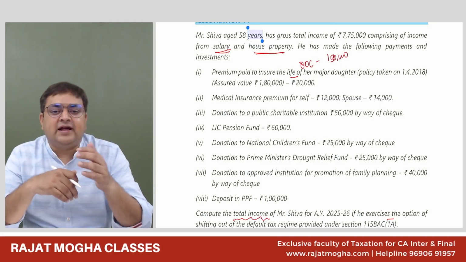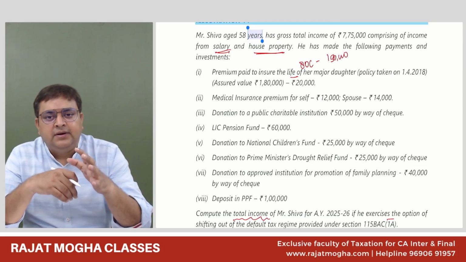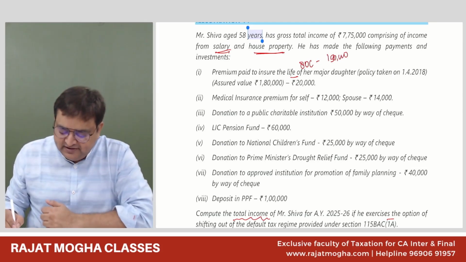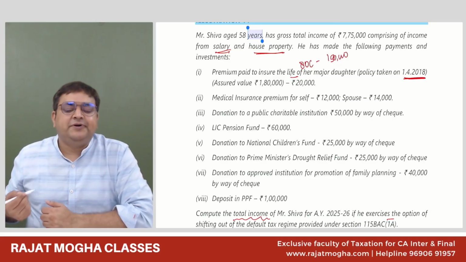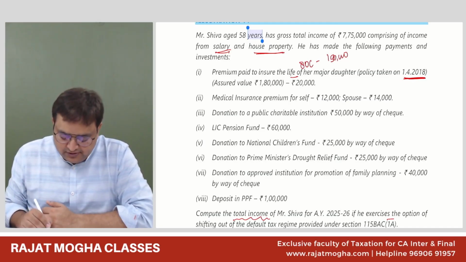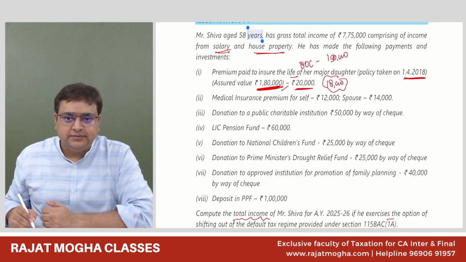But after that, they changed it for people who are physically handicapped, deaf, blind or dumb: 15% for them, otherwise 10%. This policy is taken after 2012, so how much percentage will we assign? 10%. So assured value is 180 and he has paid 20,000 rupees. Can we give 20,000 or maximum 18,000 only? Maximum 18 only. Got it?